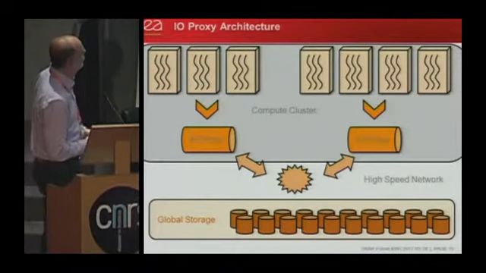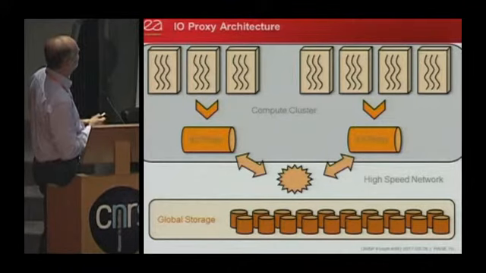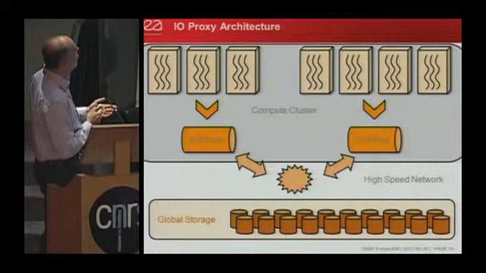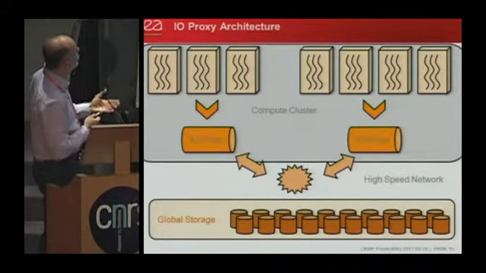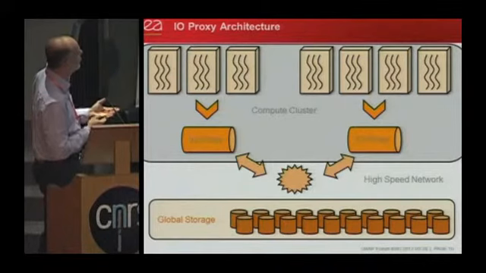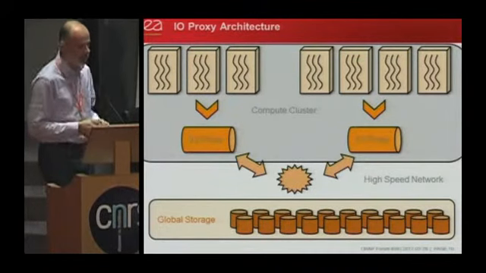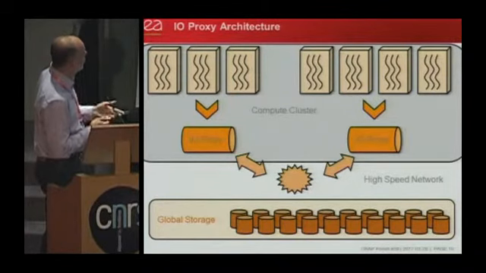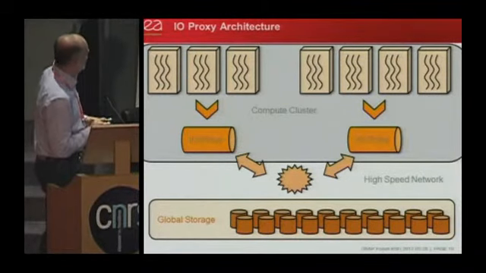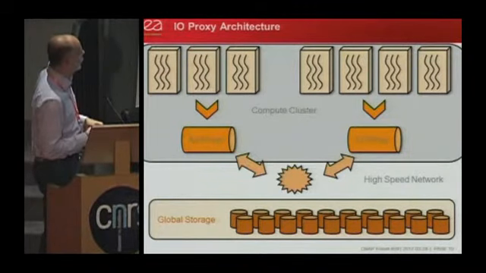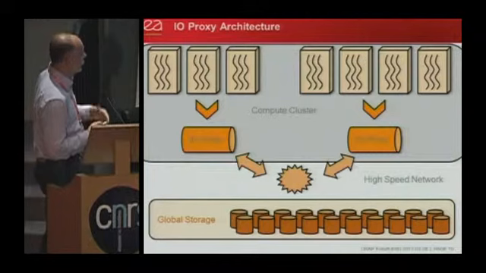So here you have a drawing of this architecture. You find the IO proxy in the compute nodes, in the compute clusters. There is no fixed ratio between the application and the IO proxy. Typically, an application that needs lots of IOs will have a few compute nodes in front of one IO proxy. Another one that needs less IO can share more compute nodes in front of the IO proxy. And all this goes to the global storage through the high-speed network, a network independent of the compute cluster.